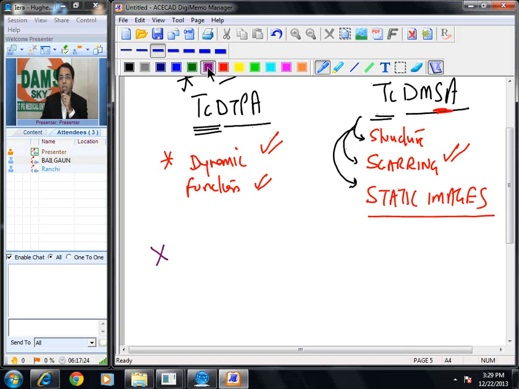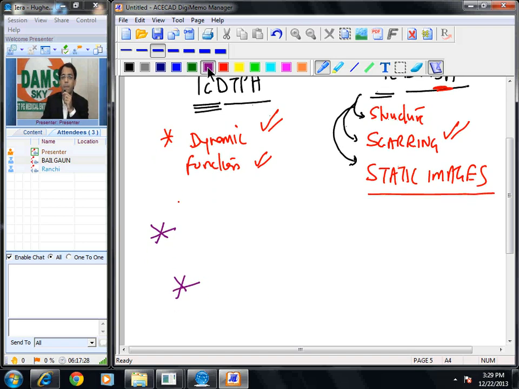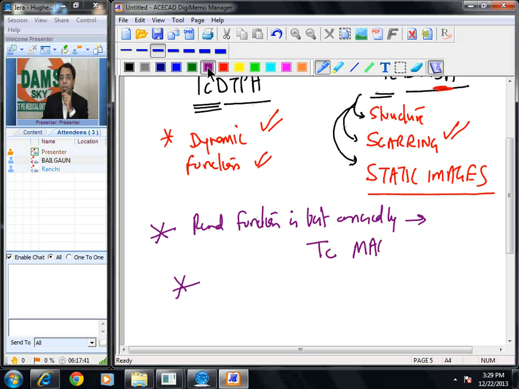But please remember these two difficult questions for your future. Renal function is best assessed by technetium MAG3. While if they ask you a different question, please remember, GFR is best estimated by.